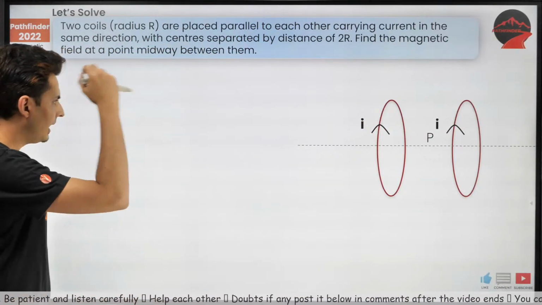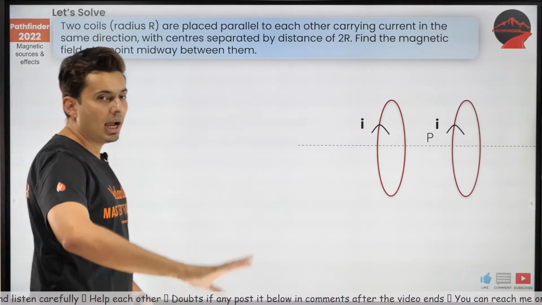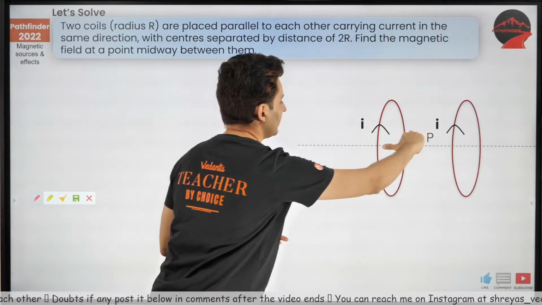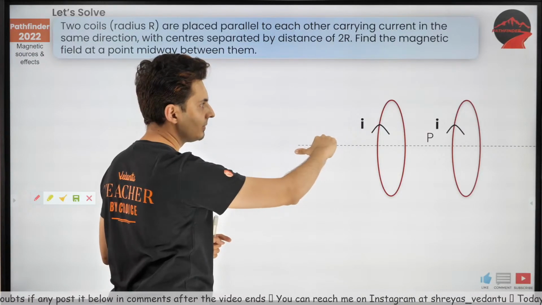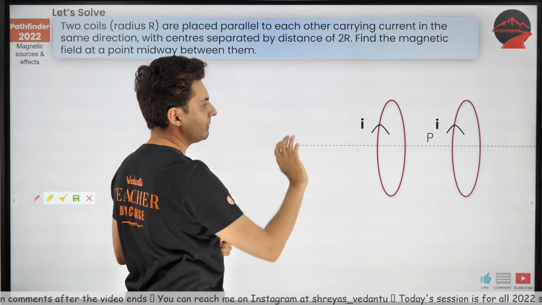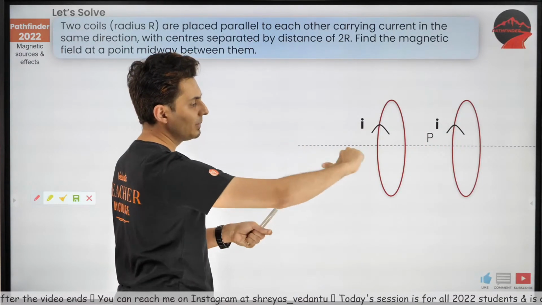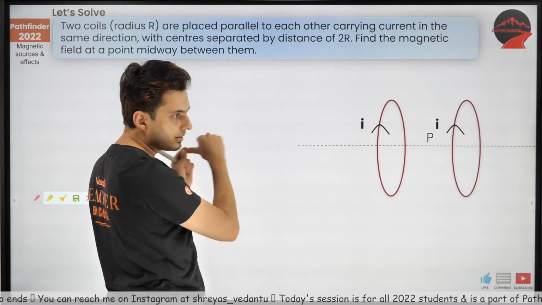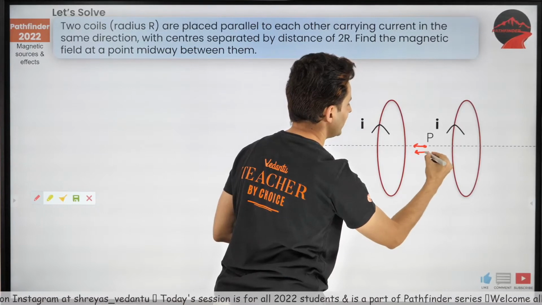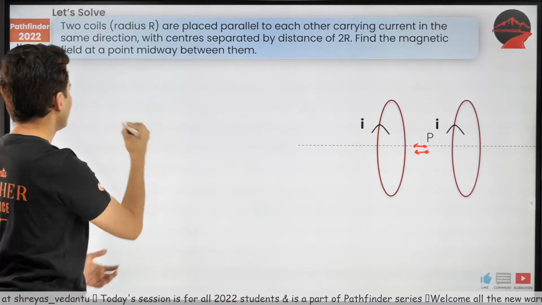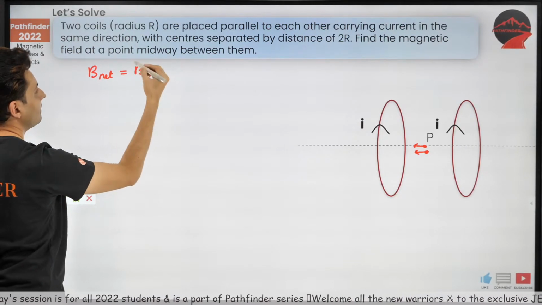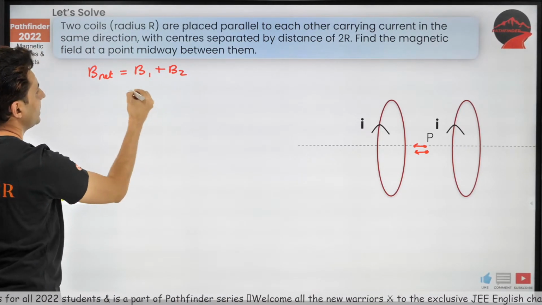First of all, try to think about the direction. I have told you before this, if there is a coil, curl your fingers. The direction of the thumb gives you the direction of the field. So because of this coil and because of this coil, both of them are in the same direction. That means the magnetic field due to each one of them will add. So keep this in mind. The net magnetic field will be the magnetic field of the first coil plus the magnetic field of the second coil.